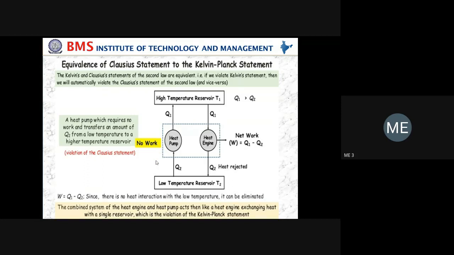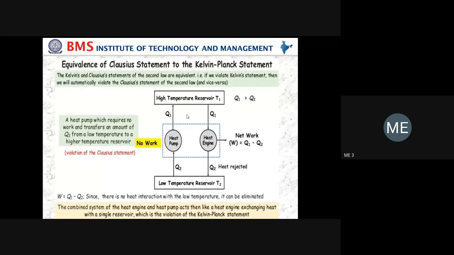In the explanation, the heat pump without work extracts the heat from the low temperature reservoir at T2 and supplies the heat Q1 to the high temperature reservoir without the aid of work done on the heat pump. So without work done, it will not work and violates the Kelvin-Planck statement.